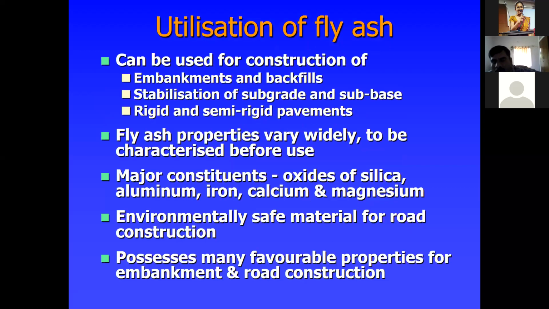Instead of going with poorly graded sand or poorly graded soil for embankment approaches, you can use fly ash embankments, as a backfill material, and also for stabilization of subgrade and subbase. It can also be used in rigid and semi-rigid pavements, for construction of cement roads and semi-rigid pavements. Fly ash properties vary widely and must be characterized before use. The major constituents in fly ash are the oxides of silica, alumina, iron, calcium, and magnesium.